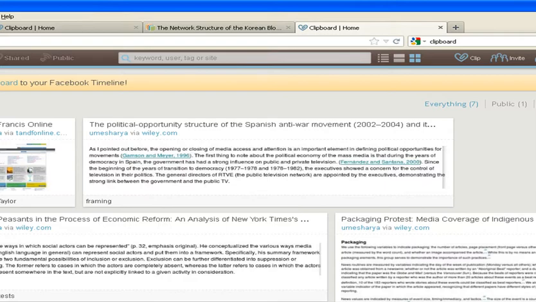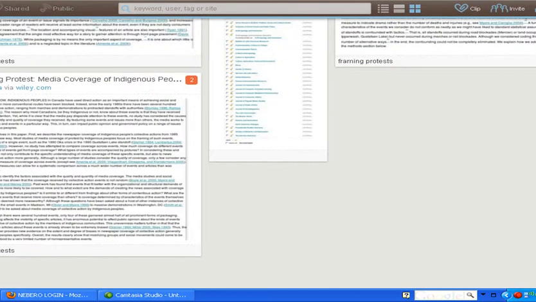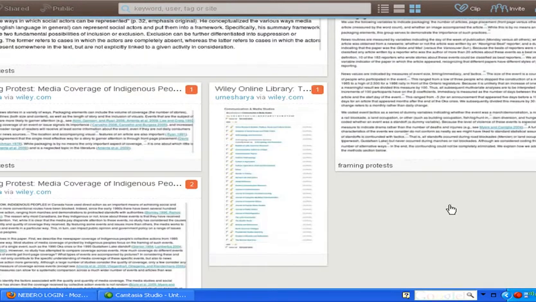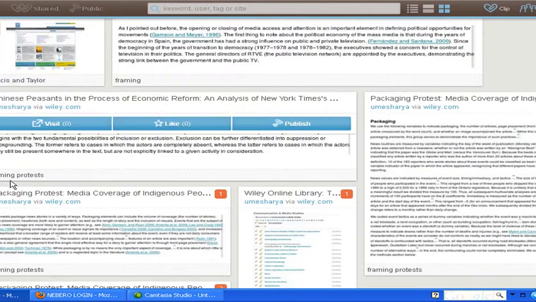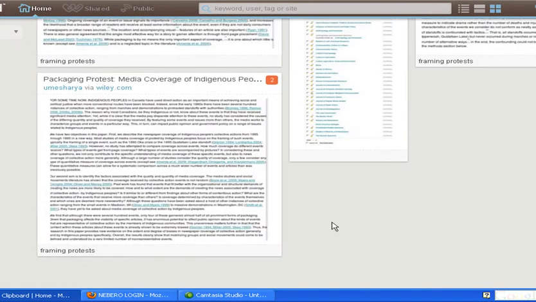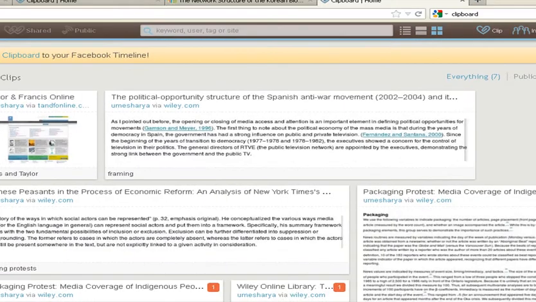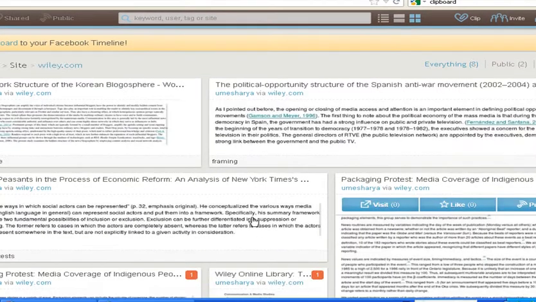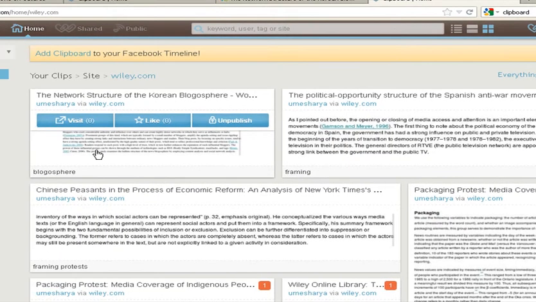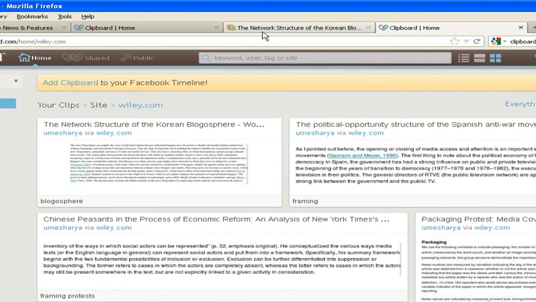You go to your account, and that is saved there. Like you can see, this is the clipping which has been clipped from the website's publication.